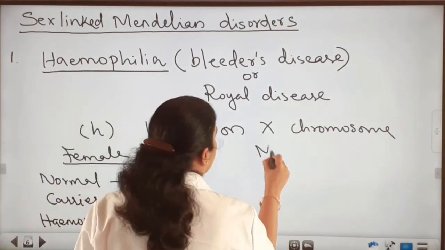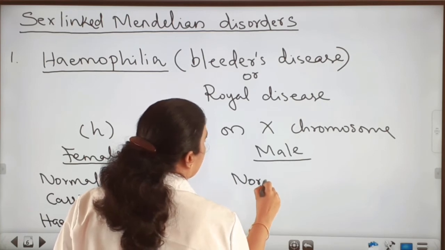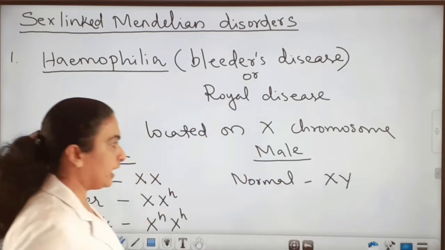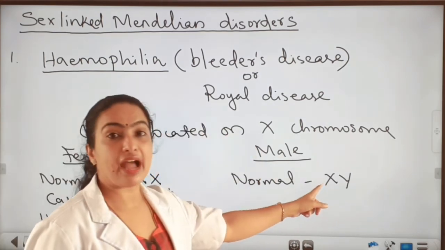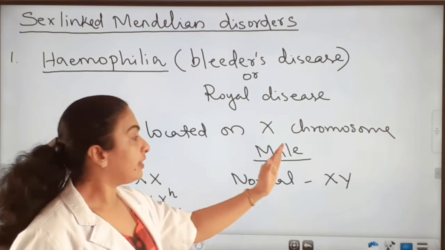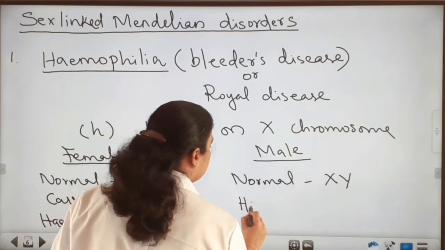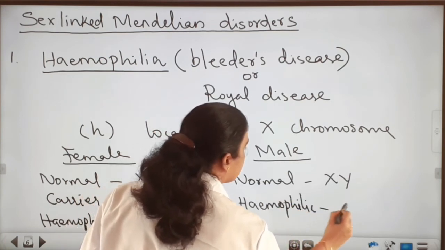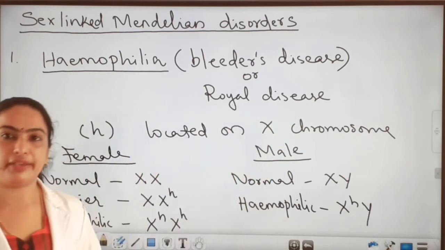In case of male, a normal man has the genotype XY. There is only one X. So if that particular X has that recessive allele, that person must be hemophilic. No other option. A hemophilic man has genotype XhY.